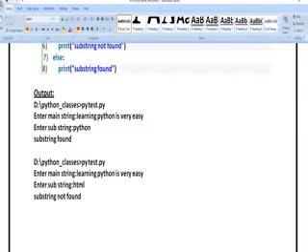You can see here, enter main string. What I have entered: learning Python is very easy. Enter substring. What I have entered: Python. Whether the substring input is present in the main string, yes, Python is there in the main string also, so I am going to get found.